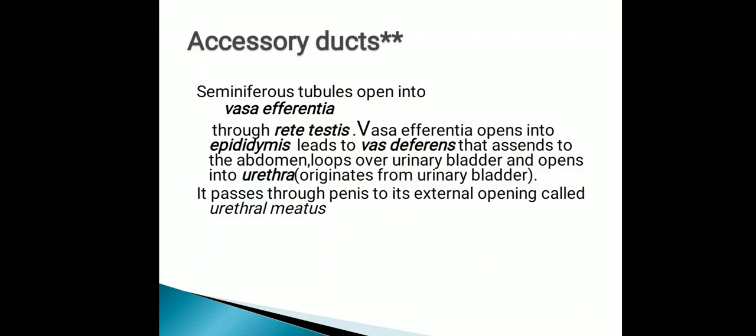Seminiferous tubules combine into the first space structure called rete testis, which opens into the vasa efferentia. This vasa efferentia opens into the epididymis, a duct-like structure that you will see in the book, a cap-like structure covering